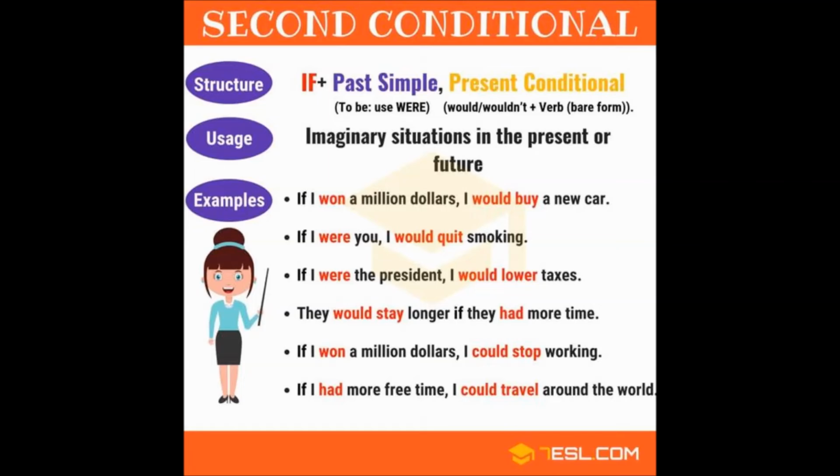Second conditional. We use second conditional in imaginary situations in the present or in the future. Structure. After if, we use past simple. In the main part, we use present conditional: would, wouldn't, plus verb, bare form. For example, if I won $1 million, I would buy a new car. If I were you, I would quit smoking.